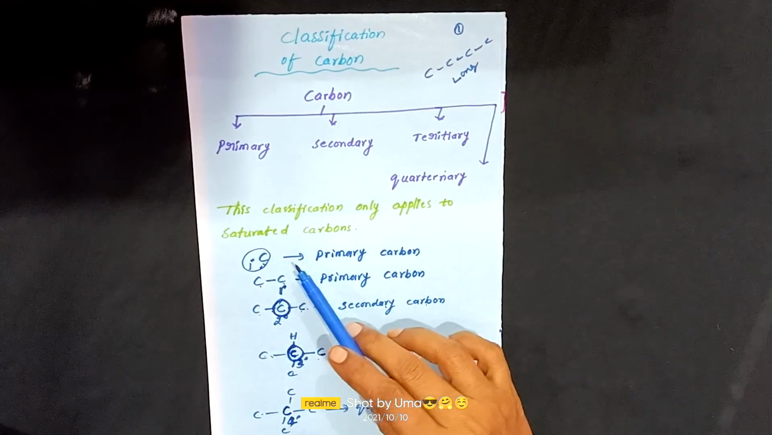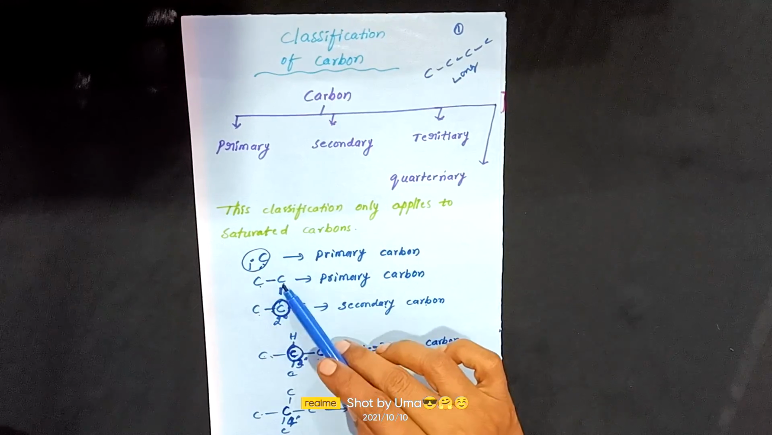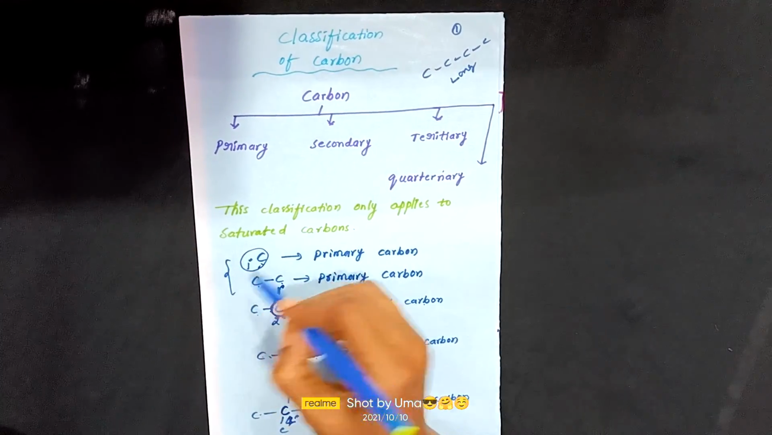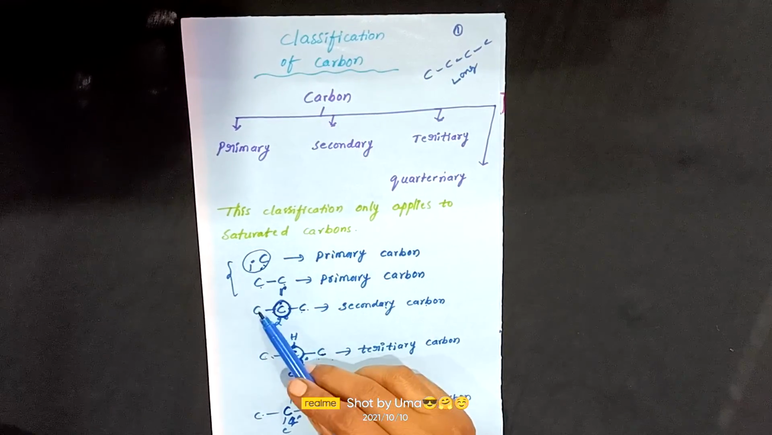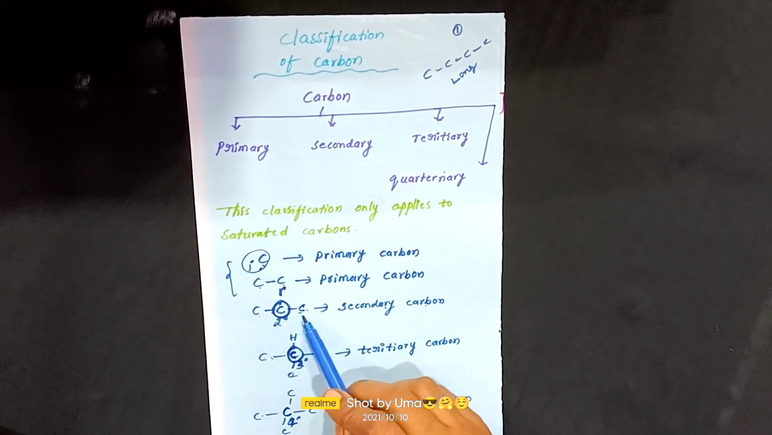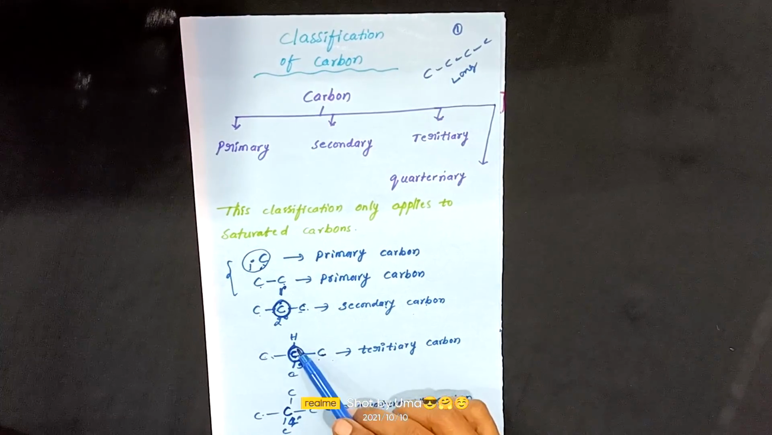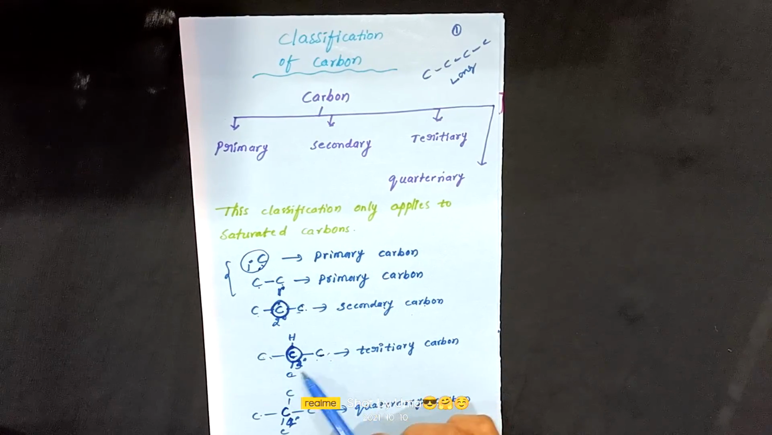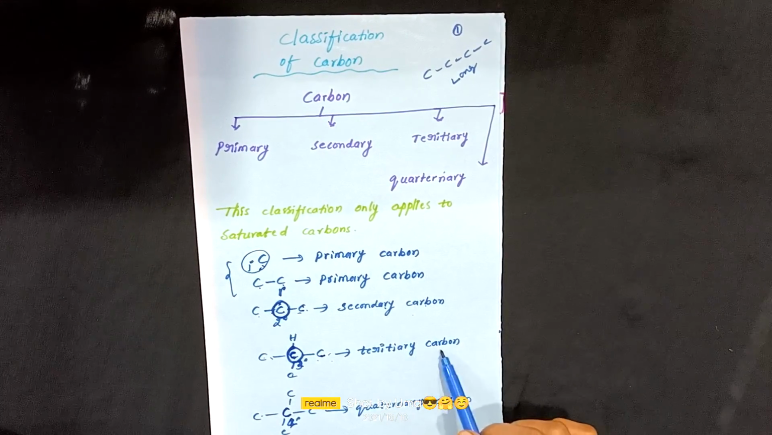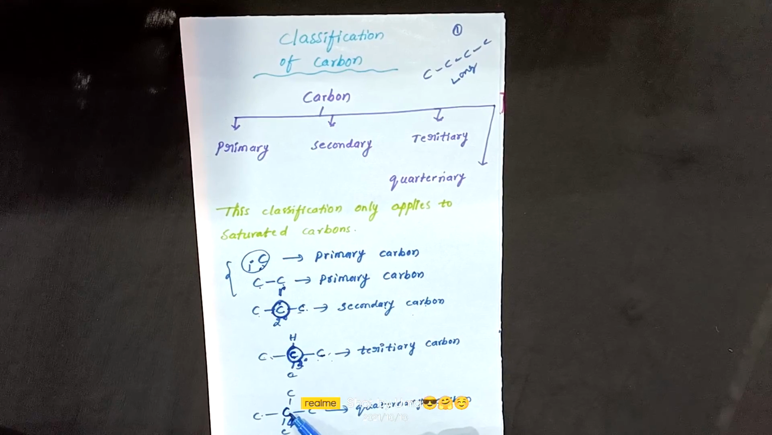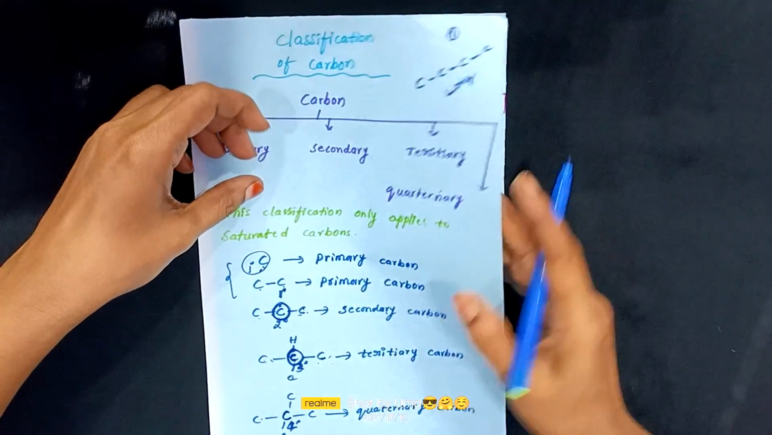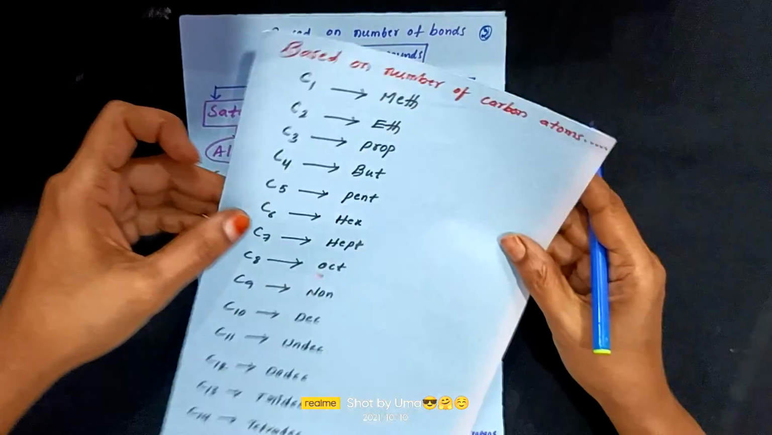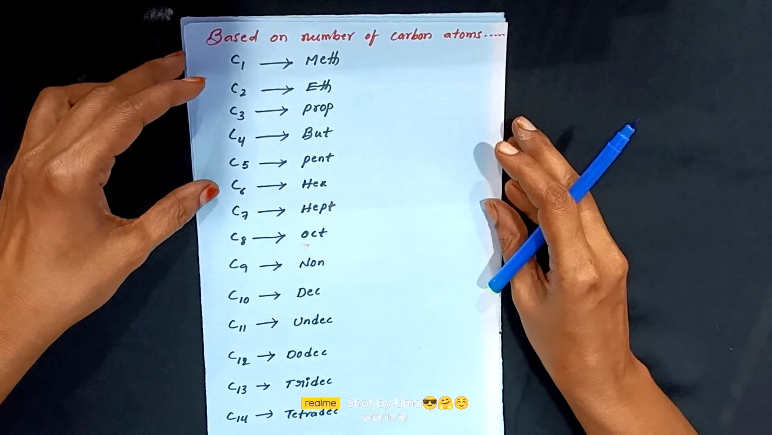Children, once again you see, if only one carbon is attached, they are called primary carbons. If the central carbon atom is attached to two other carbons, they are called secondary carbon. If the central atom is attached to three carbon atoms, it is said to be tertiary carbon. If the central carbon atom is attached to four other carbon atoms, it is said to be quaternary carbon, children.